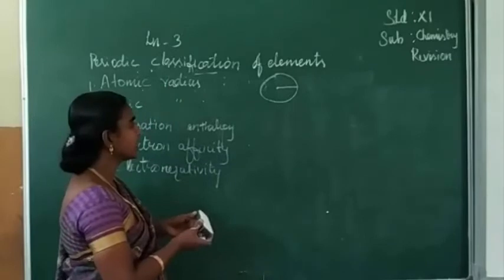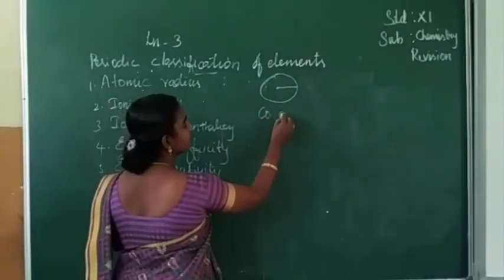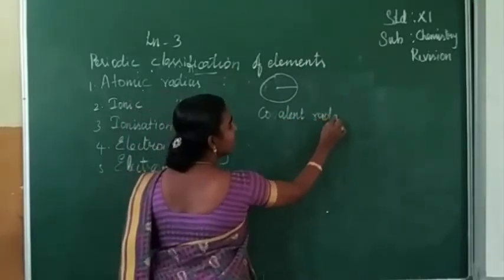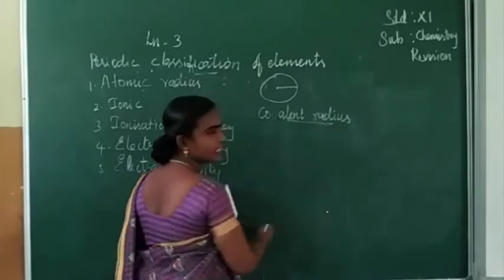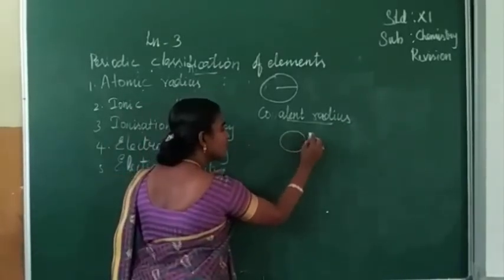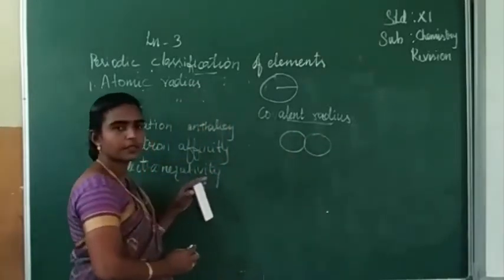Next we can see the term covalent radius. Covalent radius can be defined like this. Consider a molecule in which 2 atoms are covalently bonded like this.